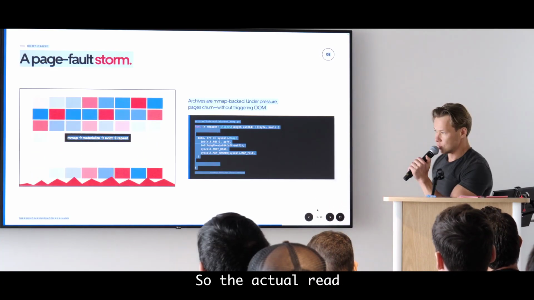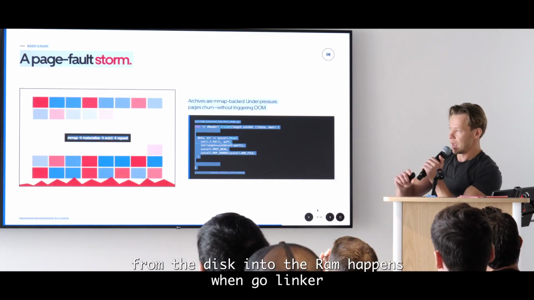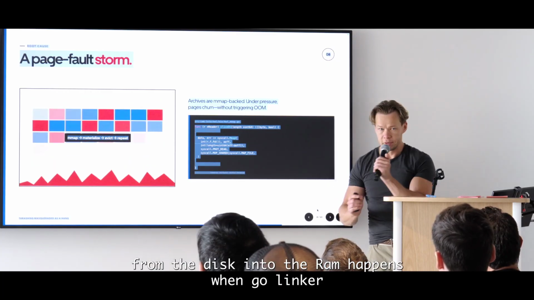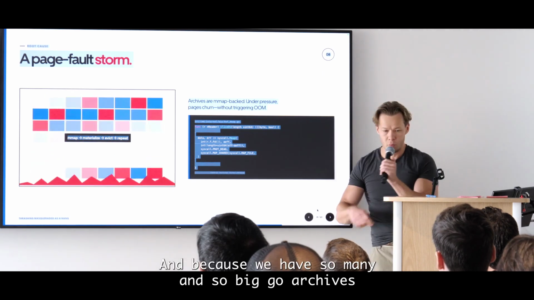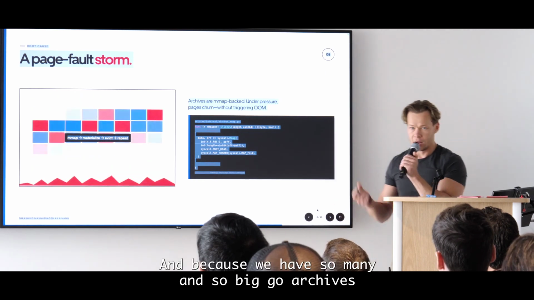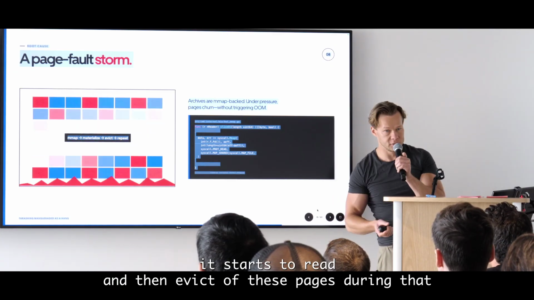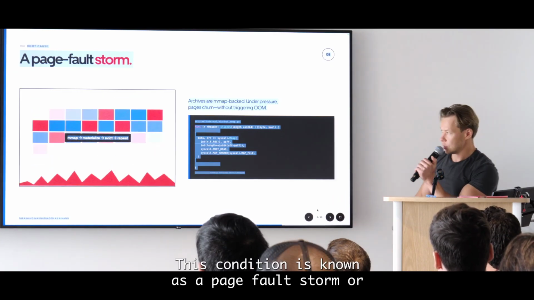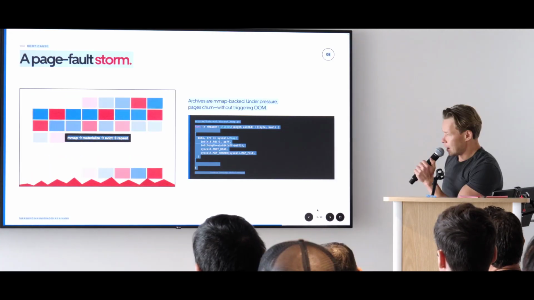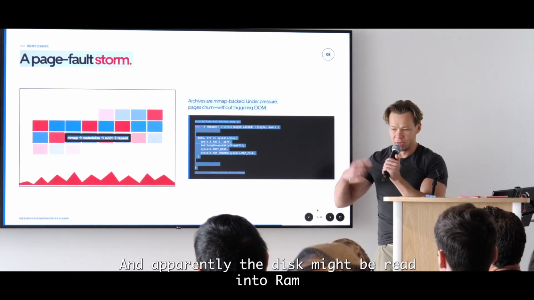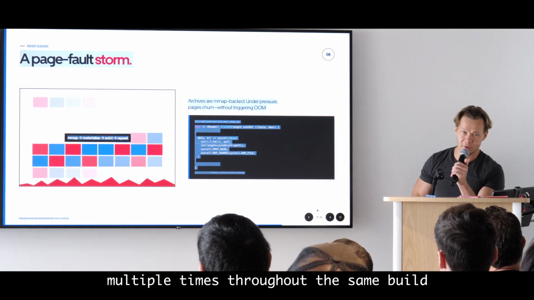And because it does so, the actual read from the disk into the RAM happens when the Go linker needs to read something from the Go archive. And because we have so many and so big Go archives, it starts to read and then evict these pages. This condition is known as a page fault storm or mmap thrashing. And apparently the disk might be read into RAM multiple times throughout the same build.